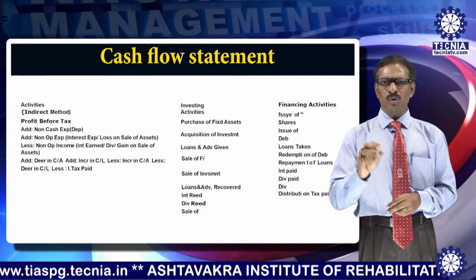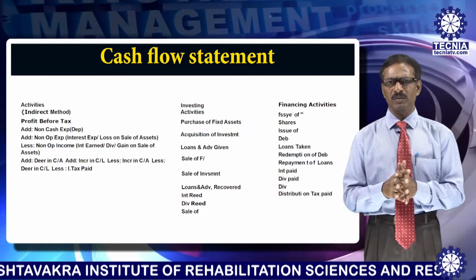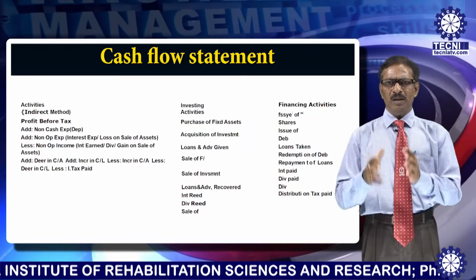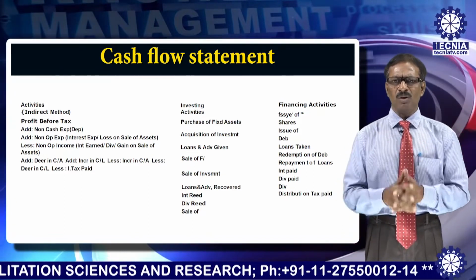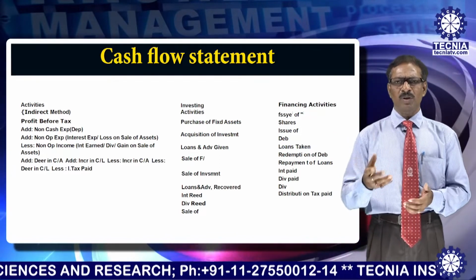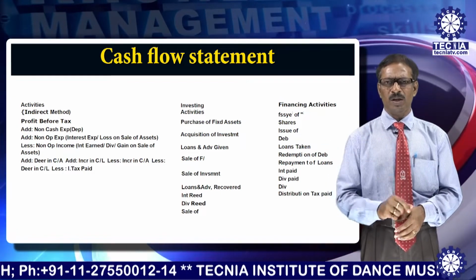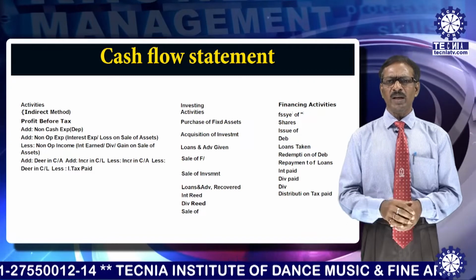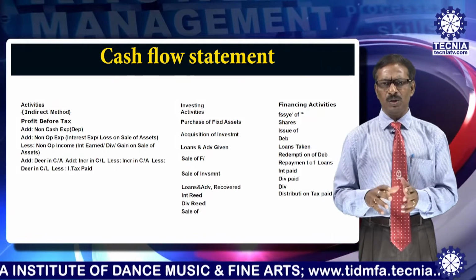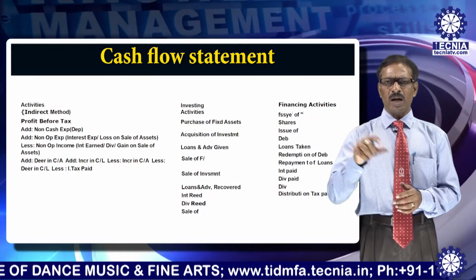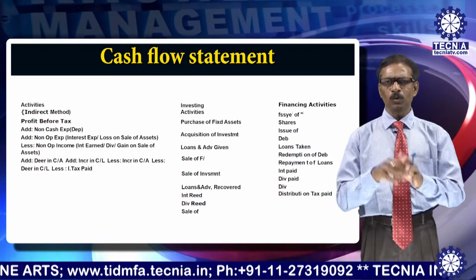Then you deduct non-operating income, because that is not from the main operating activities, as I mentioned earlier. So it is like, say, you have earned non-operating income like interest earned, dividend earned, like gain on sale of assets. The sale of assets usually comes under investments. So sale of assets would come under the investment head but not in the operating head. Now, all the current assets and current liabilities are related to the operating activities. So any increase or decrease in current assets and current liabilities would also reflect in the cash flow from operating activities.